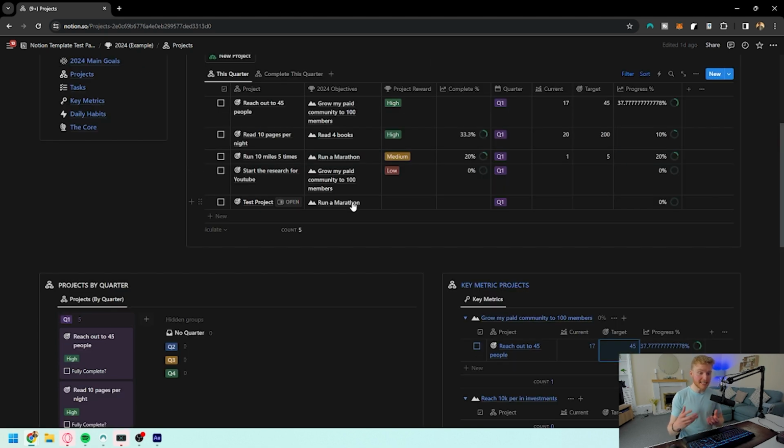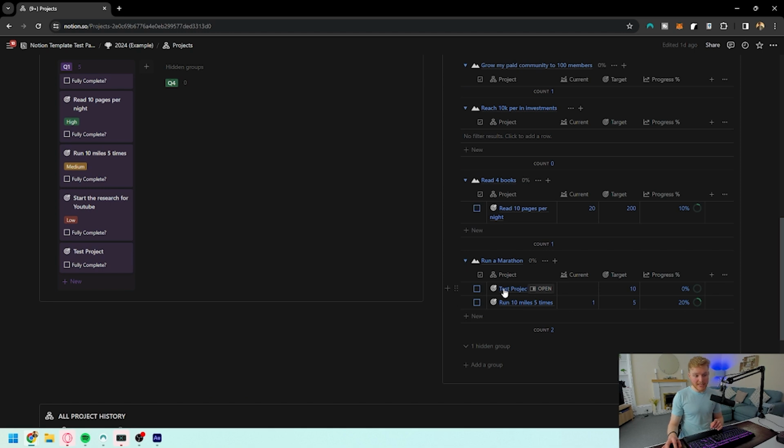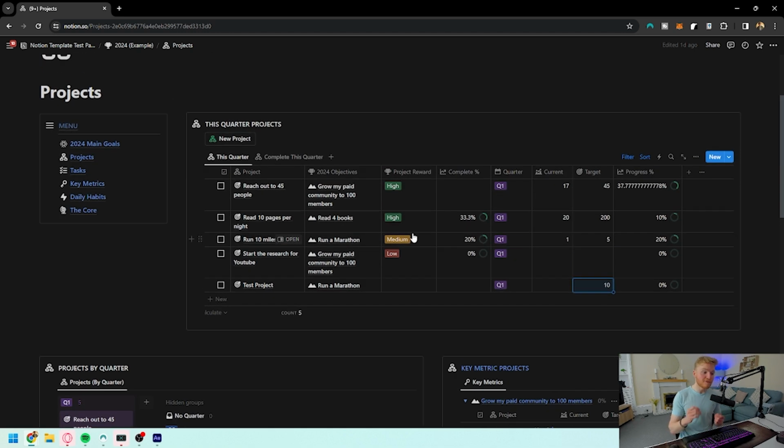Coming up to here, if the test project itself does have something and we need to do it maybe 10 times, we can put in here that it needs to be done 10 times. And what you'll find is that the test project now comes into the key metrics. That means the projects that have just tasks related to them can be put in here and will have a complete percentage related to the tasks. But if we want something that wants to actually be tracked numerically, we can have that in here too.